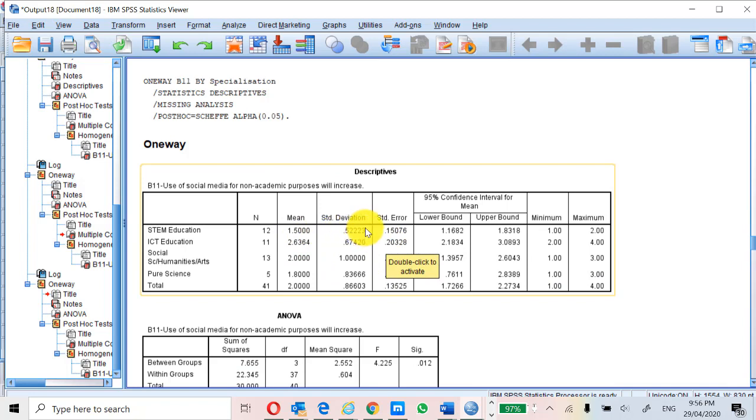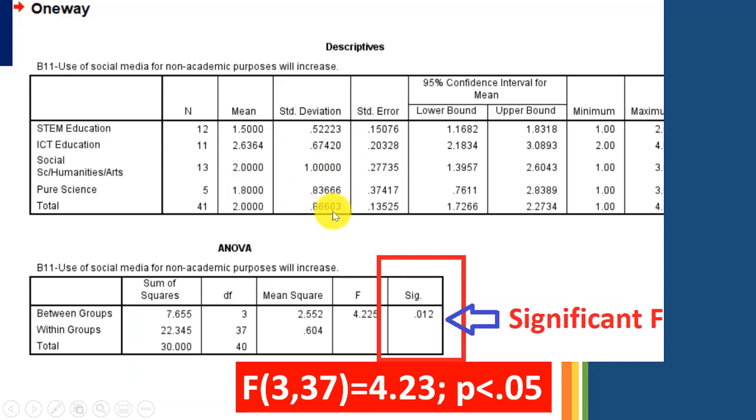So that's what you're going to get on the other page. Yeah, so this is it. We have the mean, the standard deviation, and then the F value, which is significant. We have the significant F.